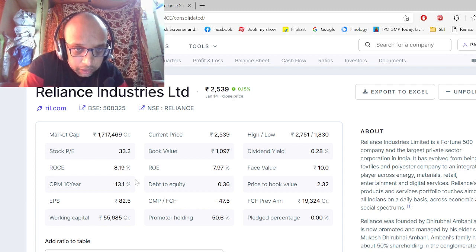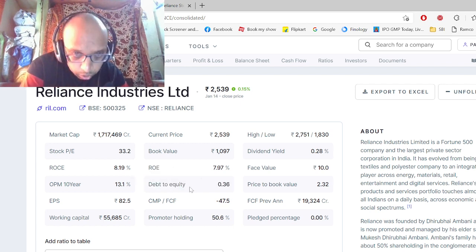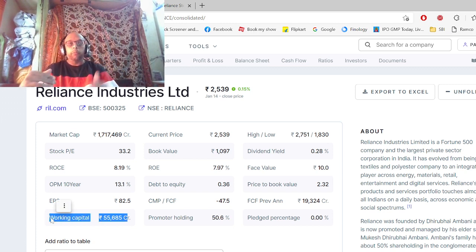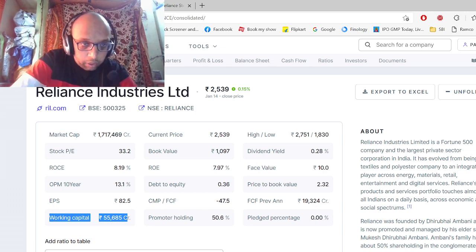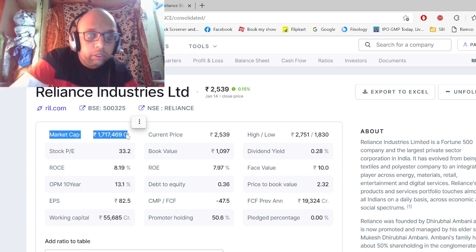Okay, and apart from this, debt to equity ratio means how much debt this company has. So debt to equity ratio is very close to zero. It is 0.36%, which is good enough. Okay, and working capital also they should have a proper amount so that they can run their business while waiting for the revenue to generate. Okay, they have a very good working capital amount, 55,000 crore, and this is the overall market cap of this company, 17 lakh 17,469 crore.